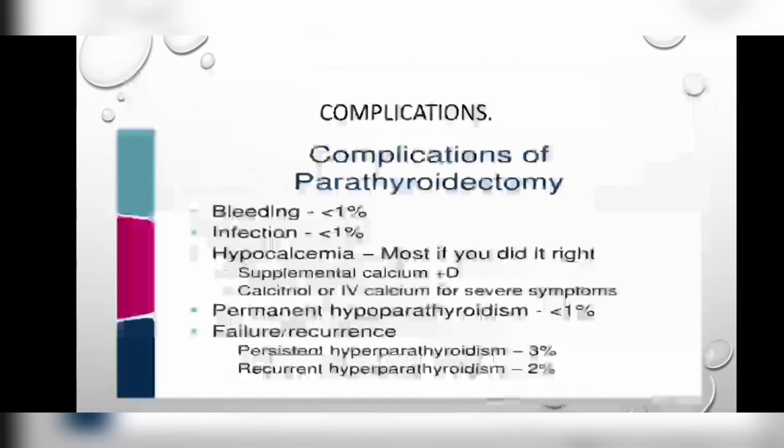Then the complications of parathyroidectomy, which is the removal of the parathyroid gland: bleeding can be less than 1%, infection less than 1% or more than 1%. Hypocalcemia may develop. Supplemental calcium plus vitamin D, calcitriol, or IV calcium for severe symptoms may be recommended. Permanent hypoparathyroidism may develop, and failure or recurrence may develop.